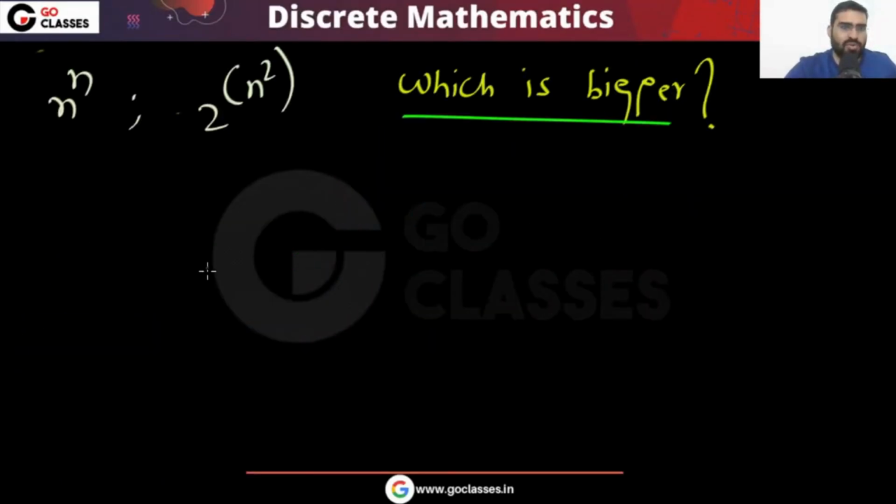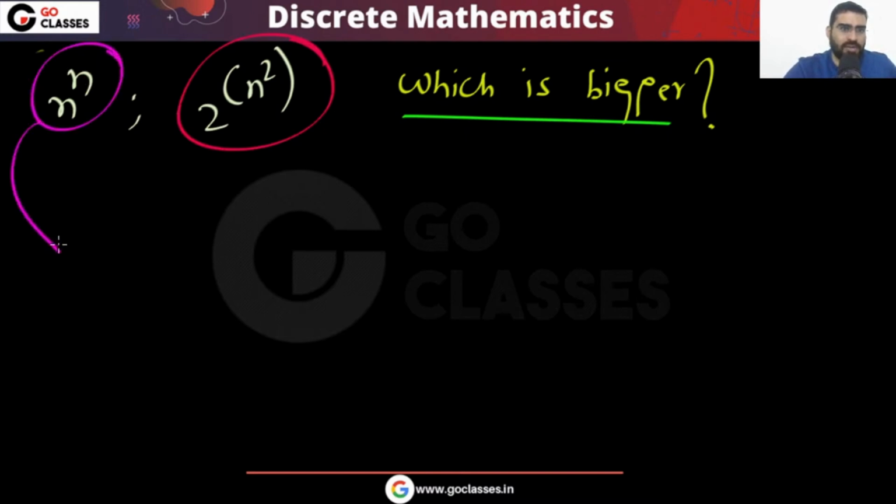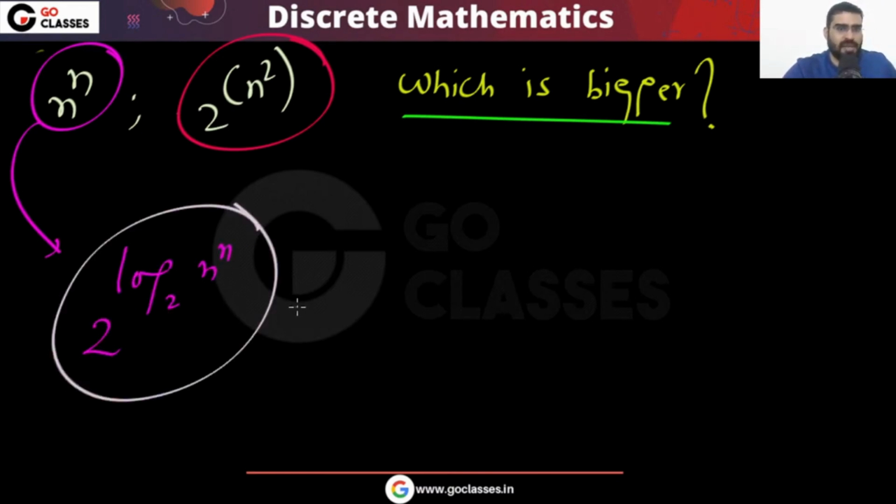Very easily you can solve it. Let's make the base same. For example, this is your 2 power n square, and let's make the other 2 power n. So you can write it as 2 power log 2 n, power n. Yes or no? Correct, this is same as this. Now this is equal to 2 power n log 2 n.